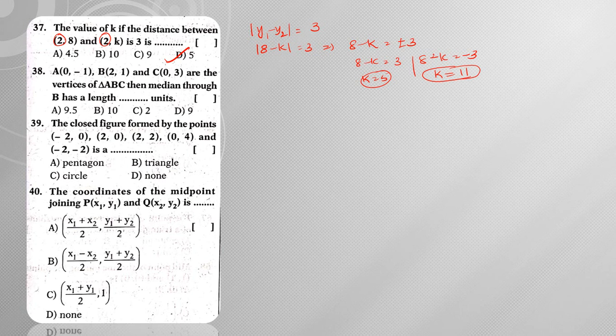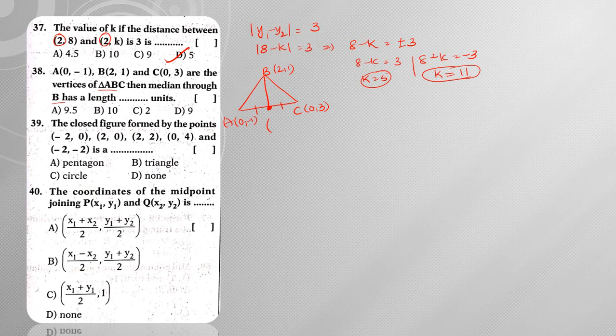Next, A (0, -1), B (2, 1) and C (0, 3) are the vertices of triangle ABC. Then the median through B. So median through B means, simply what you should do? Consider the B point here. So this is (2, 1) and A point is (0, -1) and C point is (0, 3). Now since I need the median through B, that means this particular point will divide the opposite side into two equal parts. That means this point is the midpoint of A and C.